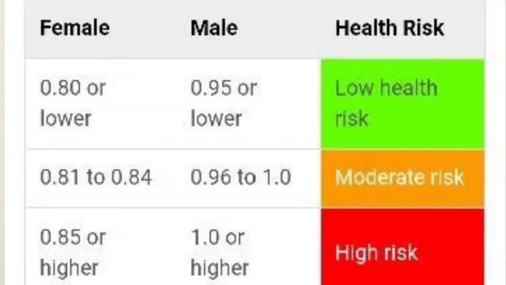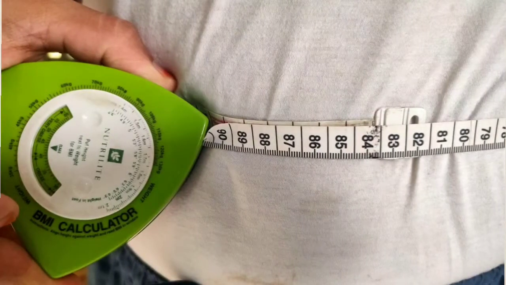Then hip is the broadest portion below the waist, right? So typically the waist to hip ratio should be less than 1 for men, and it should be less than 0.85 for women, right. You check it out what it is. It's a very good measure, certainly, right. In fact, my waist circumference is only 82 centimeter, whereas my hip is 86 centimeter. It means the ratio is 0.95 for me. It's a good score, right?